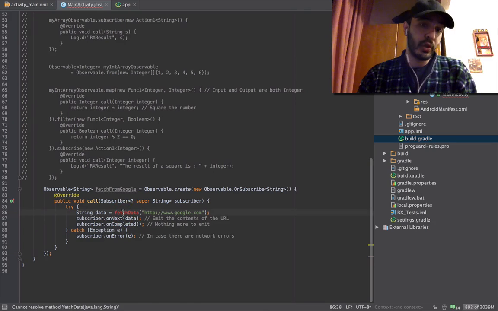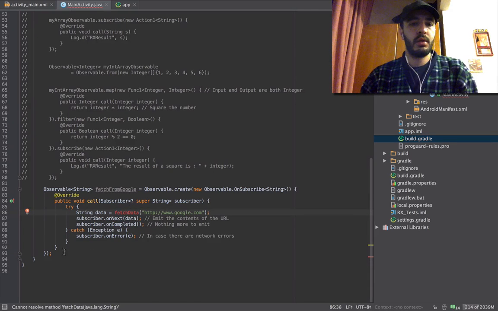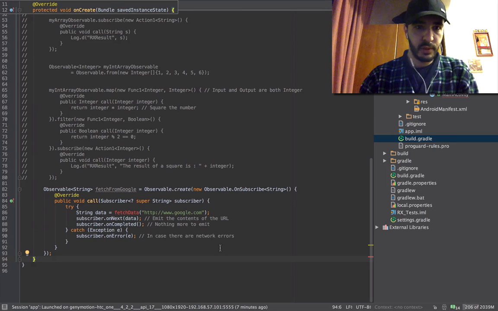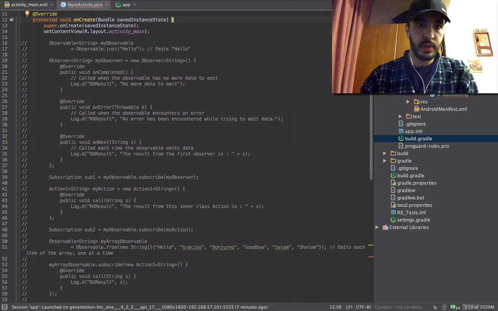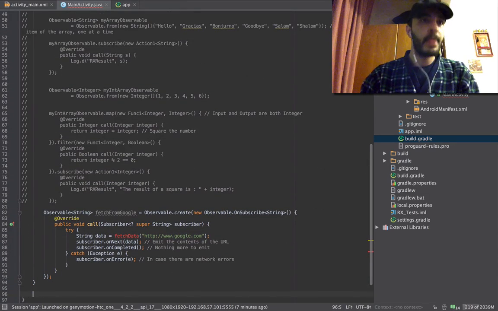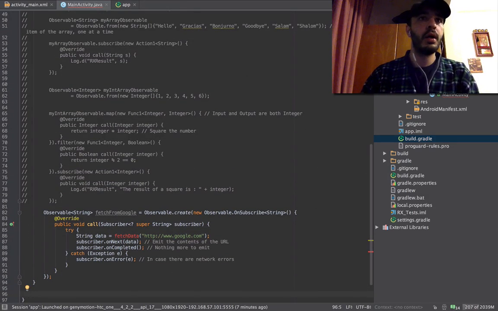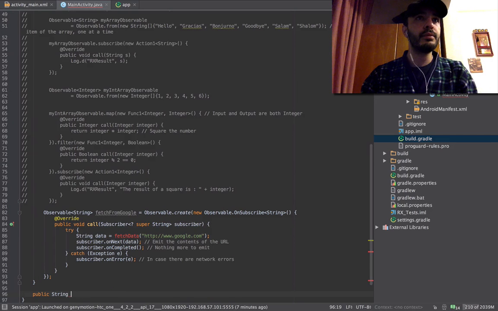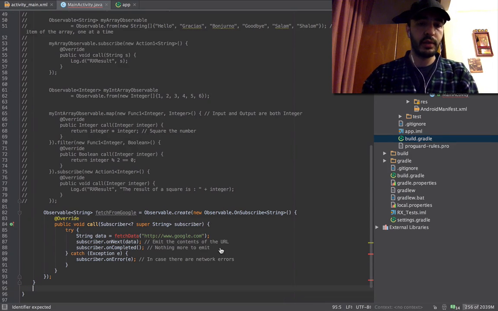Okay, so we don't have a fetch data. We're going to create one. This is the onCreate. If we do this, we get here. This is the onCreate. We're just going to read it off the screen. I'm just going to copy this. Oh, I have it here. Never mind.